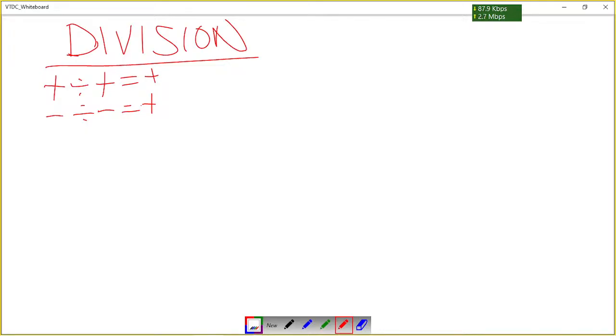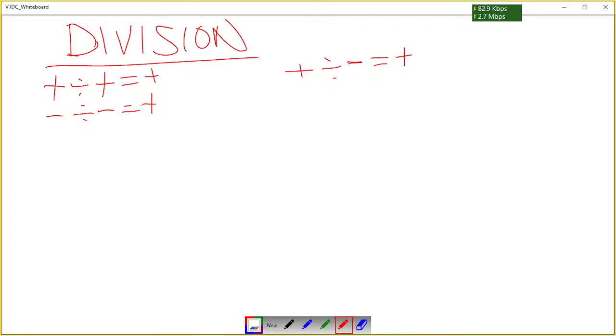Then what happens if you divide a positive by a negative? When you divide a positive by a negative, the answer will be a positive.